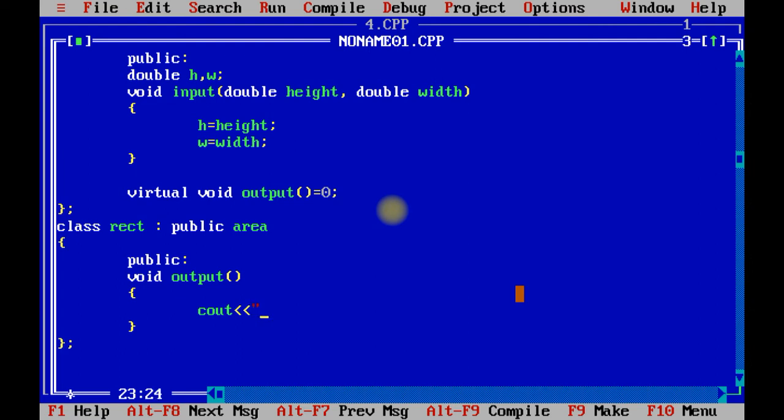Cout \n rectangle is h into w. Similarly, one more class I am going to create, that is called triangle. You need to inherit public area class.